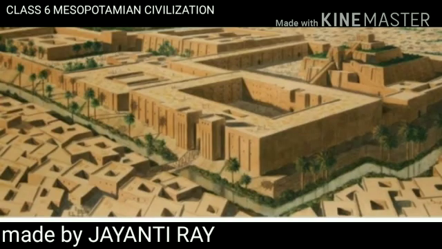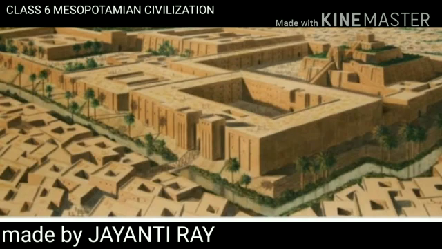Now, here we can see the town planning. We can see three parts in this town. First is the sacred area, that is in the middle, and on the side, the walled city and the outer town. So the people lived in the walled city and the outer town also. The ziggurat, the sacred area, is in the middle, and the temples and the royal persons used to stay over there. The streets were unpaved and without drains.